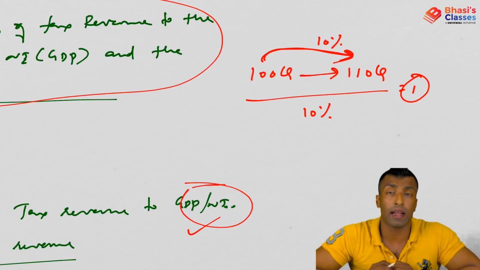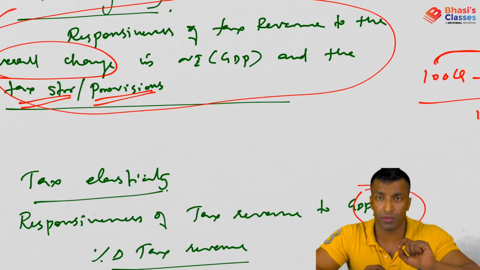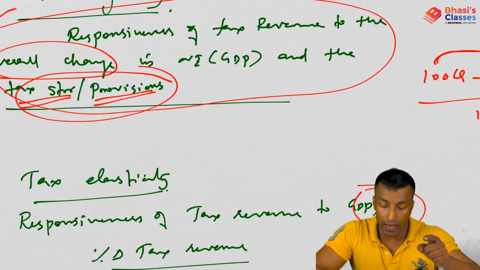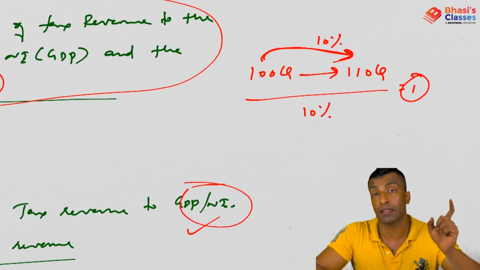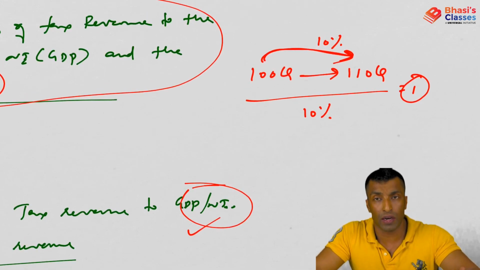Now how to calculate tax elasticity? If you need to calculate tax elasticity, you have to make an assumption about the amount you would have collected if there were no changes in the tax structure and provisions compared to last year. Okay, so here changes are there, so it was 110 crore.